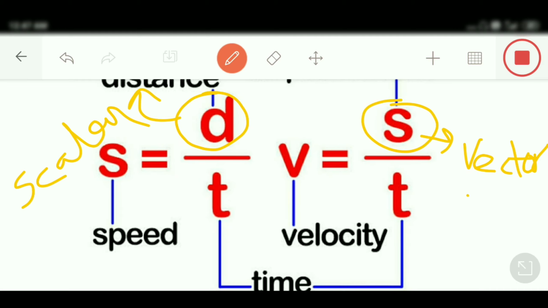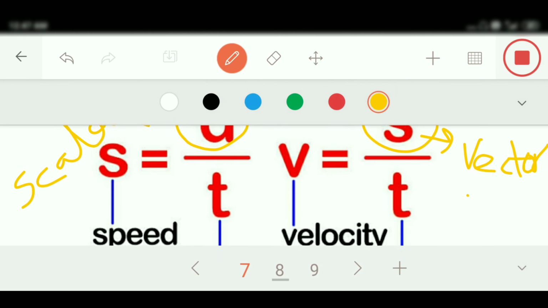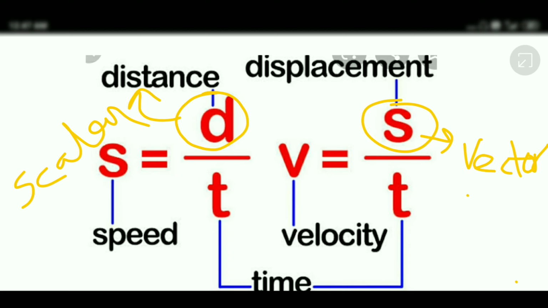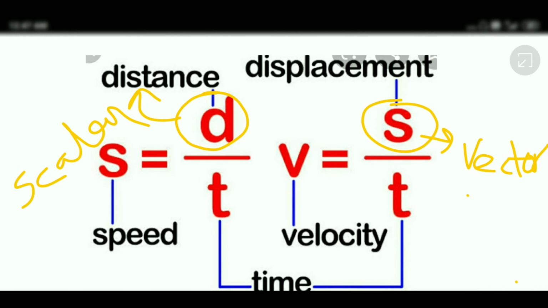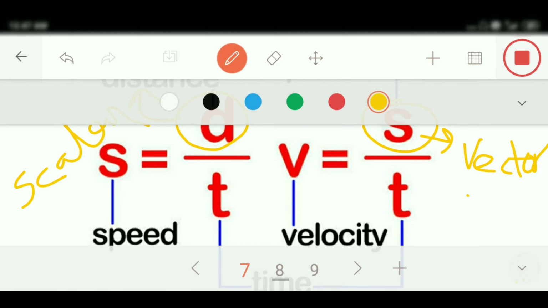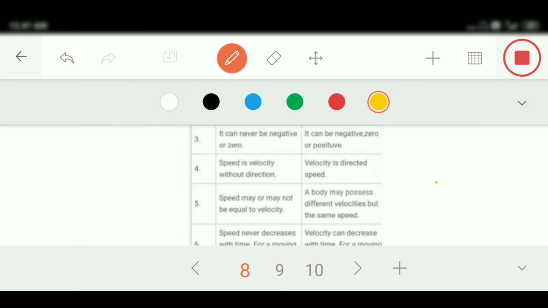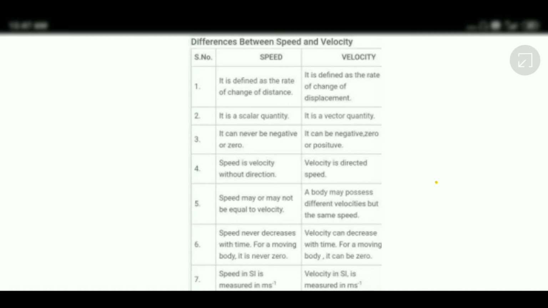Now here I have taken a table so that we can differentiate between speed and velocity. The font is a little bit smaller, but I hope it is visible to you. Speed is the rate of change of distance. Rate of change means distance divided by time, or distance per unit of time. Velocity defines the displacement per unit of time.